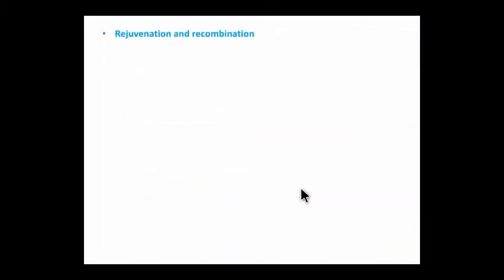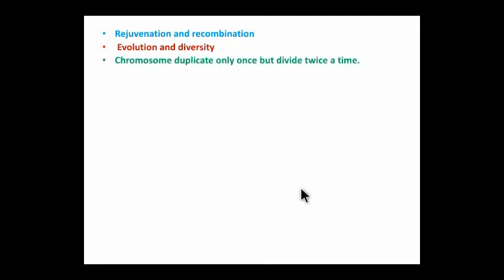Meiosis is a complex type of cell division to achieve rejuvenation and recombination. It makes the way for evolution and diversity. Meiosis is usually associated with the formation of spores and gametes.